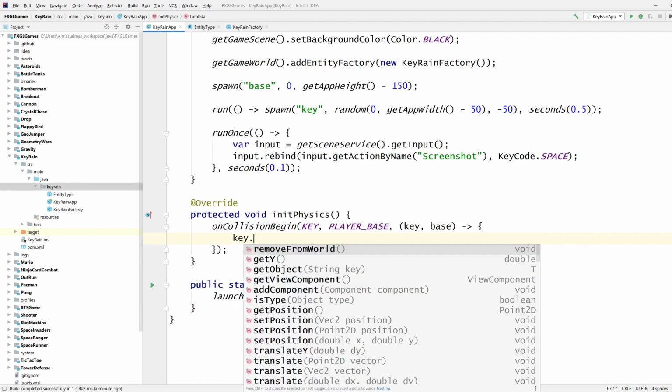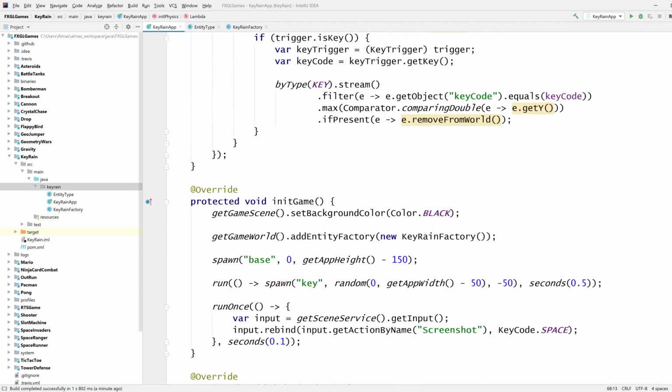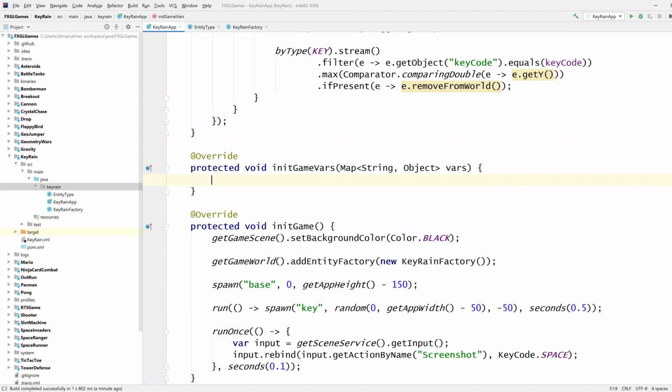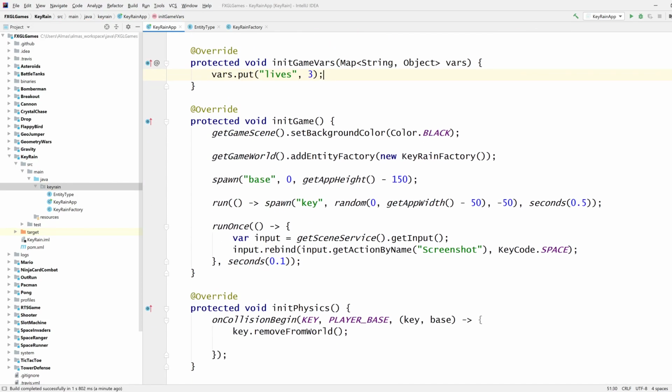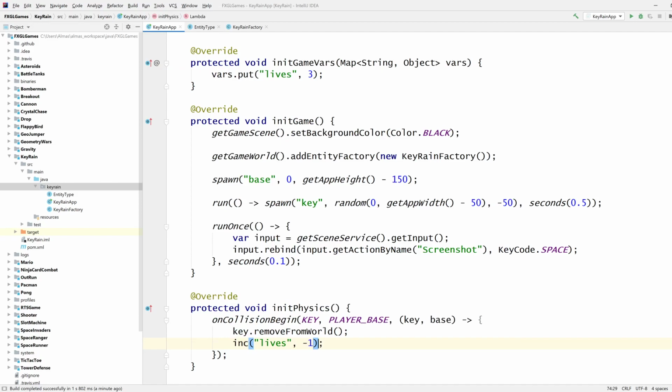So we get rid of the key and we reduce lives, I guess. We need the lives variable then. Lives 3. Increase lives by -1.